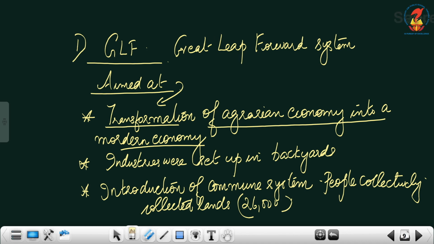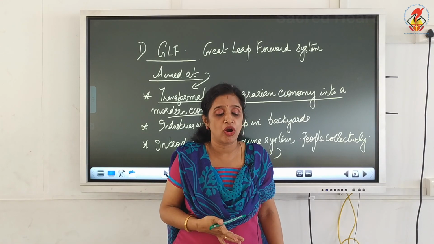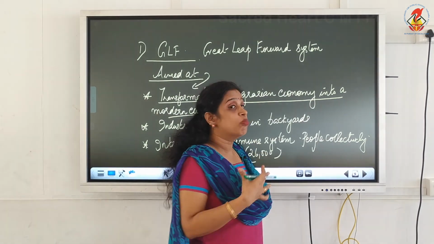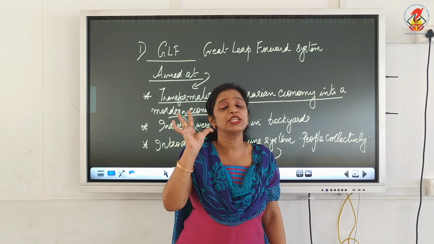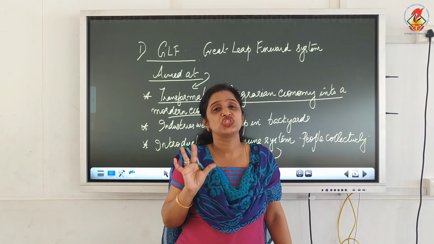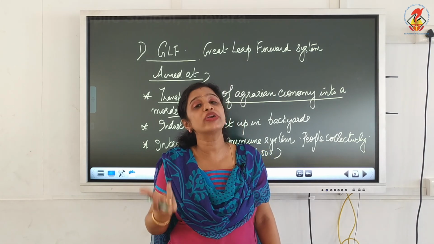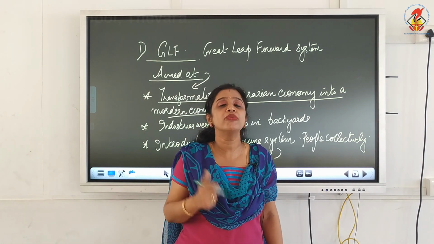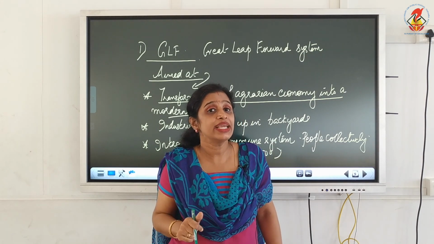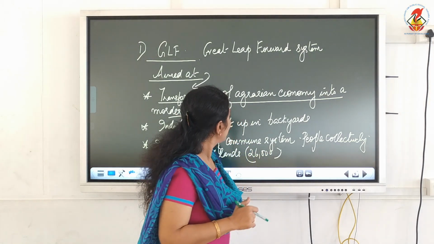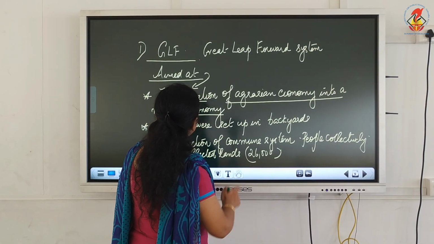The main aim of the Chinese government was its transformation from an agrarian economy to a modern economy. So, to transform somehow the Chinese economy from an agrarian economy to a modern economy was the main aim of the Chinese government. So for that they adopted Great Leap Forward system. Now let us see what all things were there in this Great Leap Forward system.